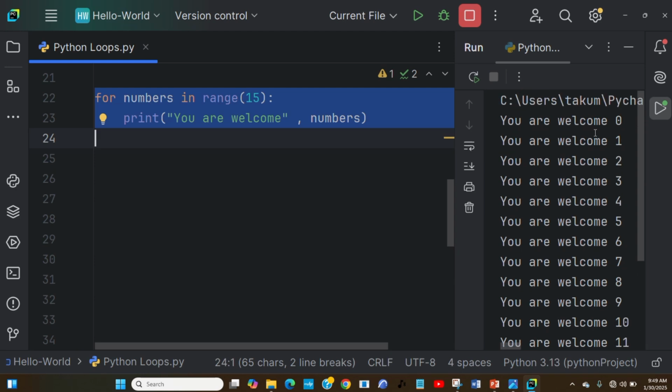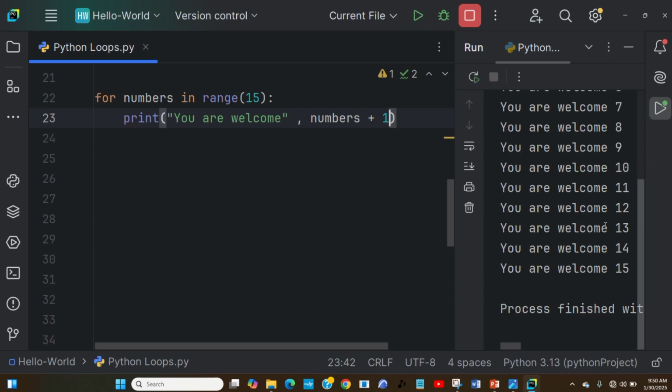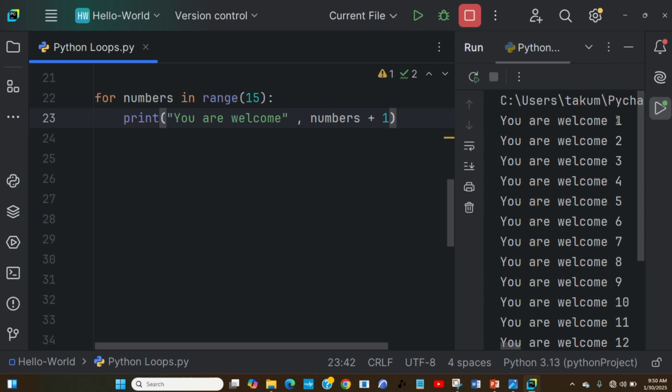When you look at it there, it gives us the numbering as I've added. And again, I can modify it a little bit and add an expression to it. So what am I going to add? I'm just going to say plus 1. It means I'm now starting the counting from 1 instead of 0. Because if I just keep numbers, we know it starts from 0. But now that I've specified it, it's going to print starting from 1.